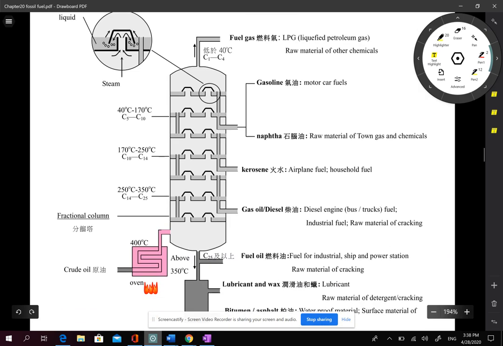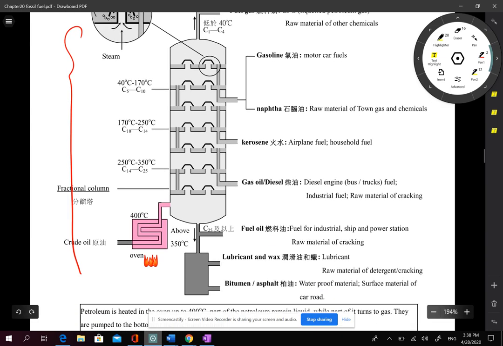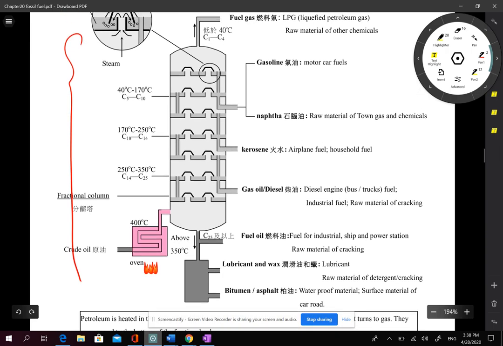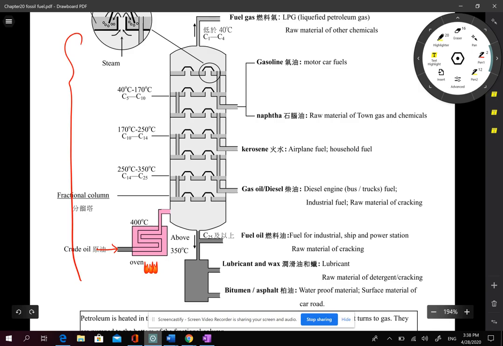The column is like this, and the size of the column is actually very large. The height is similar to maybe a building with 5 to 6 floors, so it is actually very large. When we want to do fractional distillation of the petroleum, we will input the crude oil, the petroleum, into it. It is then heated, and the temperature required may be up to 400 degrees Celsius.